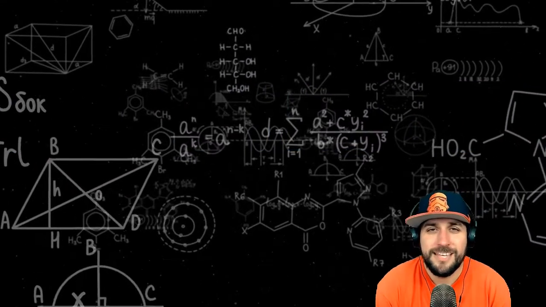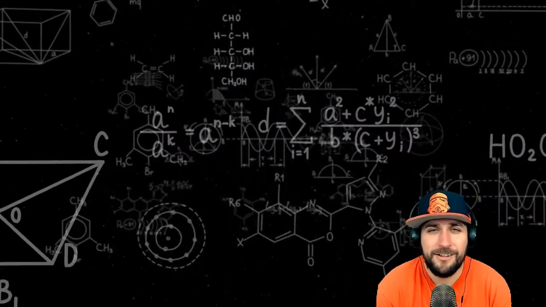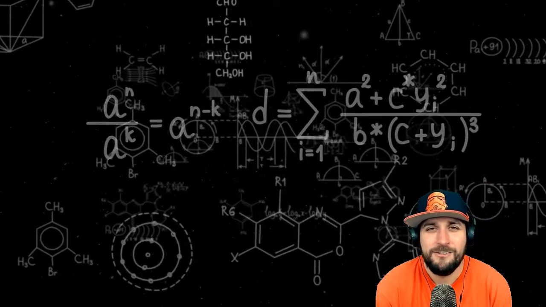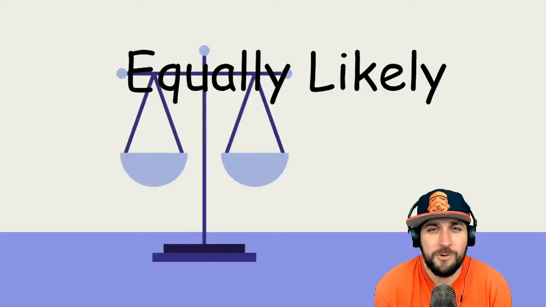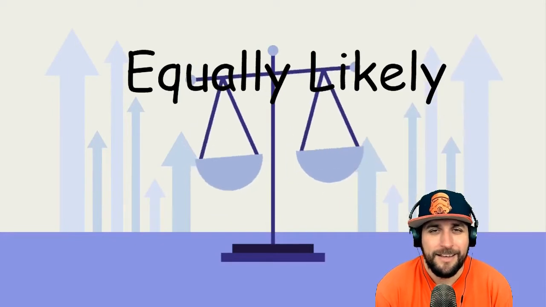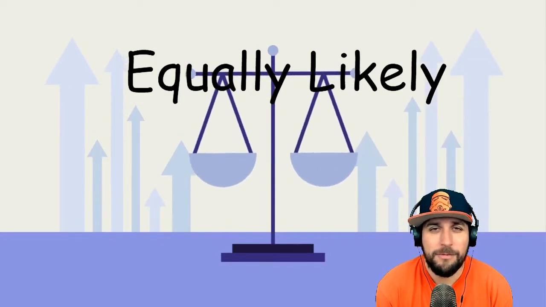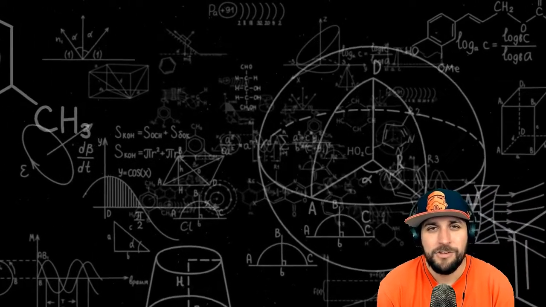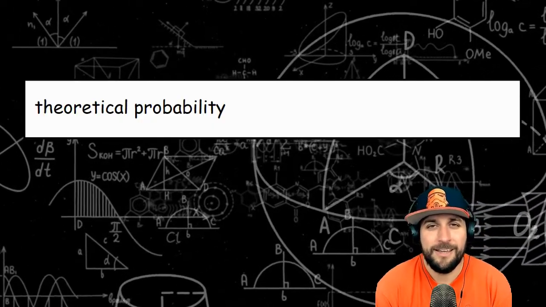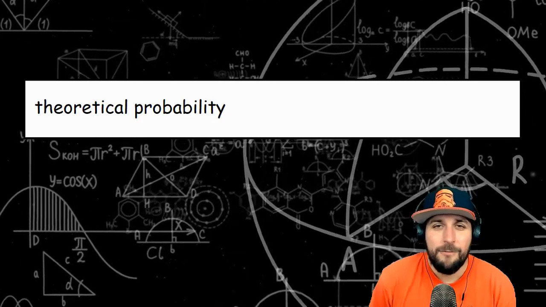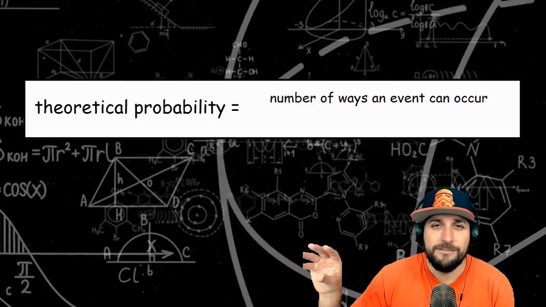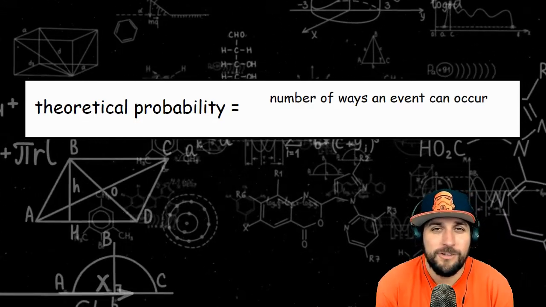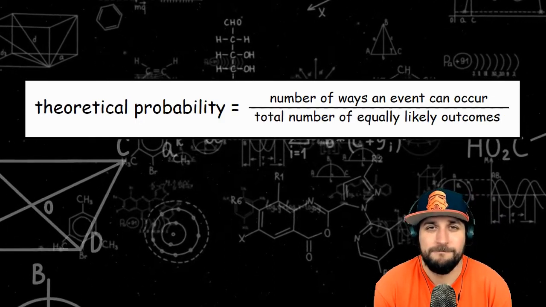When outcomes in the sample space of an experiment all have the same chance of occurring, we say that those are all equally likely. In order to talk about theoretical probability, we have to assume that all outcomes are equally likely. So if I want to find the theoretical probability of an event, it's how many times that event can occur over the total number of equally likely outcomes.